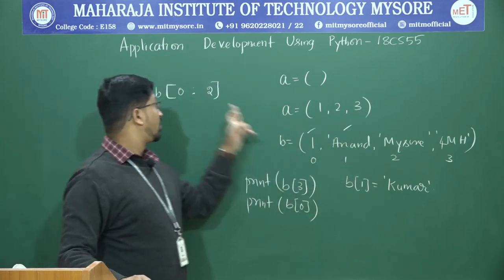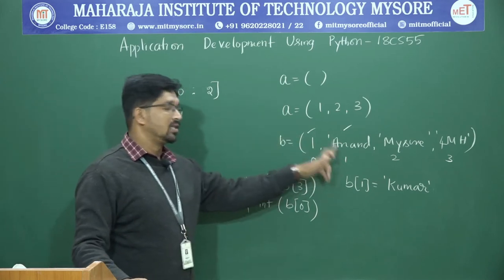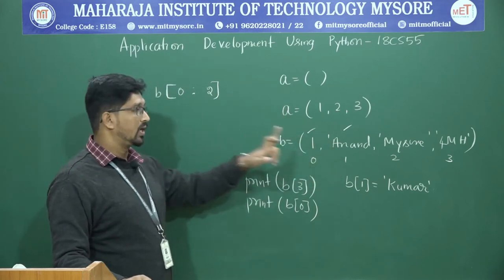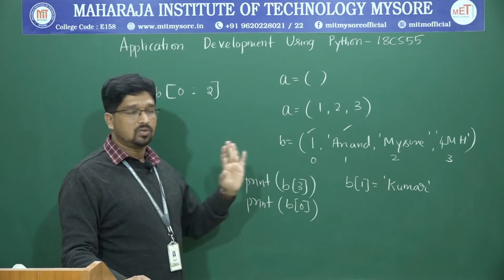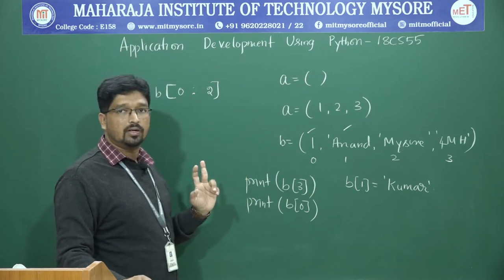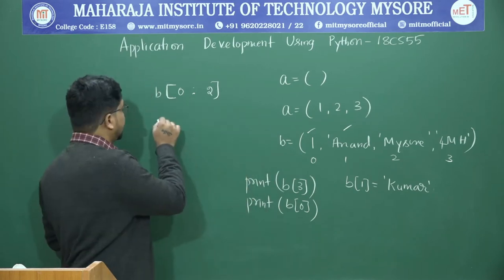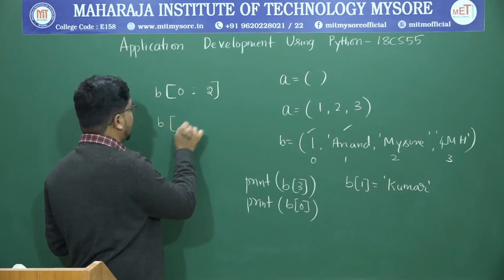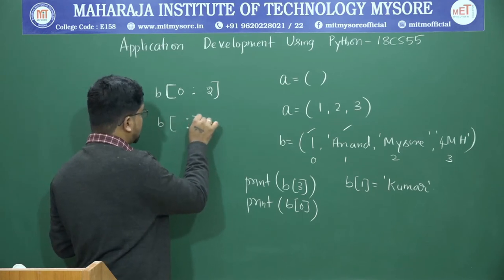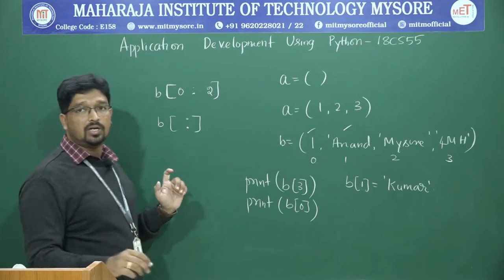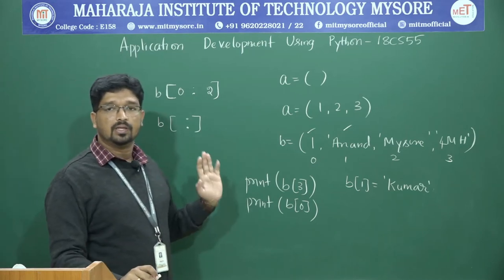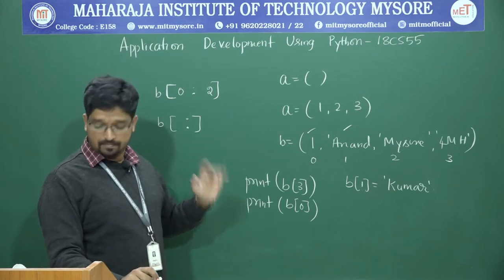So you will get 1 and Anand as a result, but you don't get Mysore, because 2 is not included, right. In the same way, if you want to access all the elements, simply use the brackets without limits, so you will get all the elements, right.